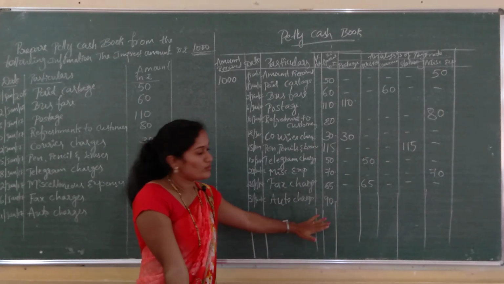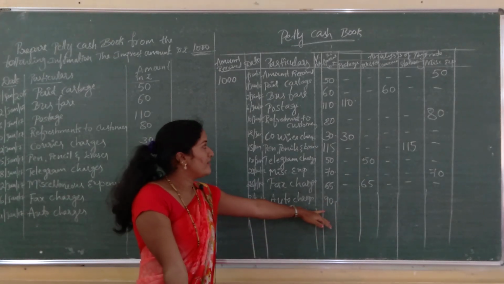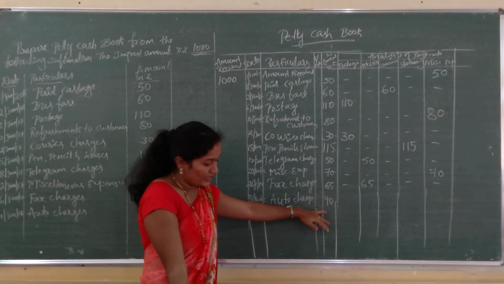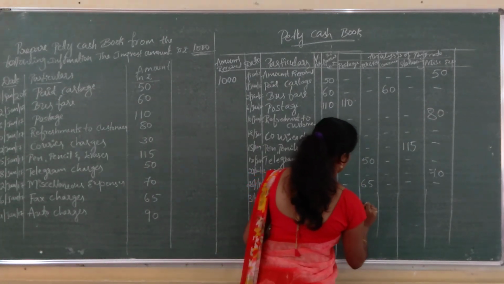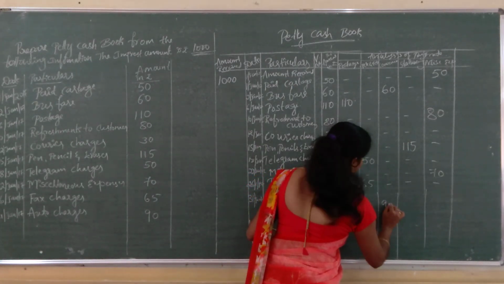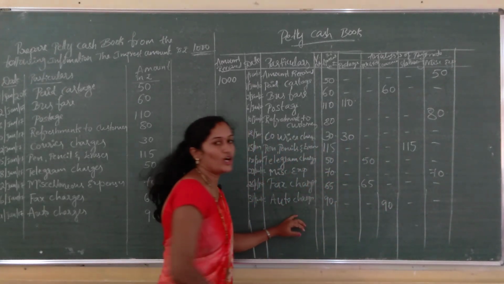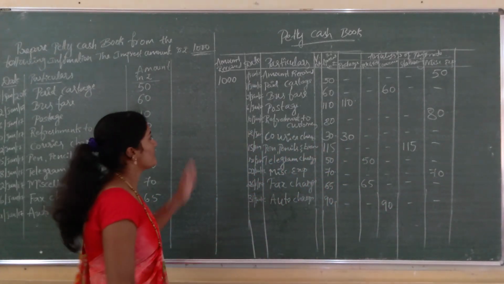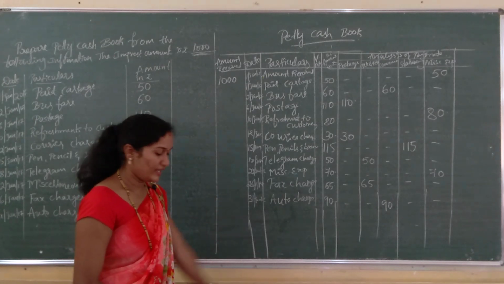For that we have to pay some amount, that is 90 rupees. Comes under which column? That is conveyance. Rupees 90 under conveyance column. See, all these transactions are recorded under the petty cash book.